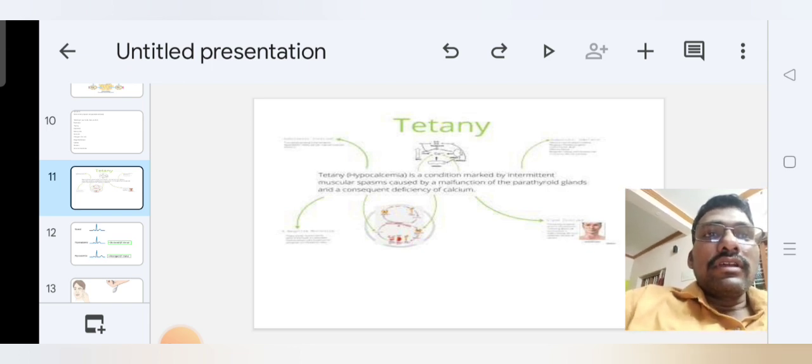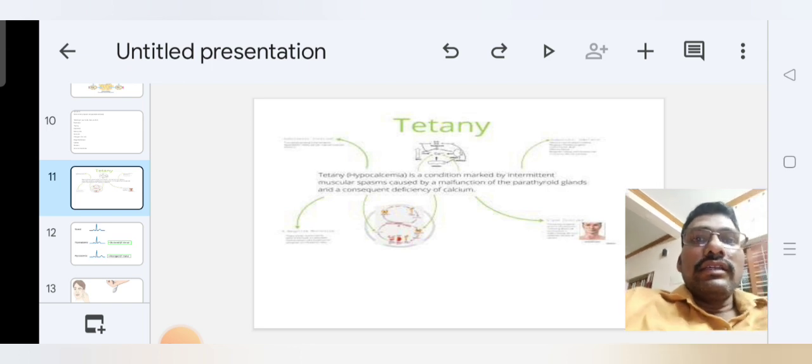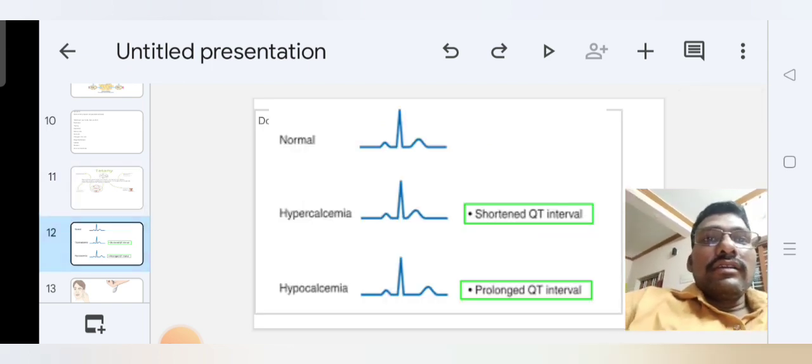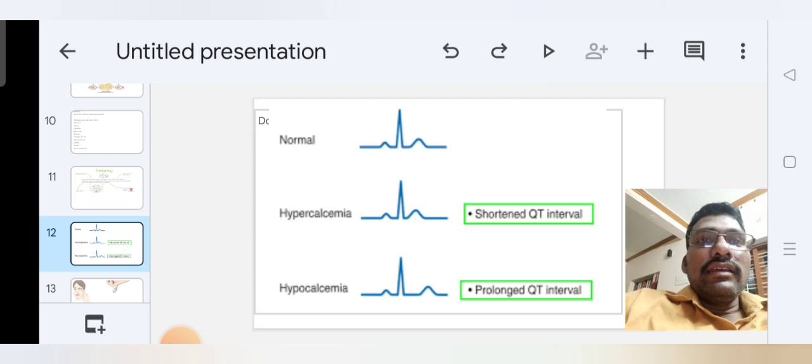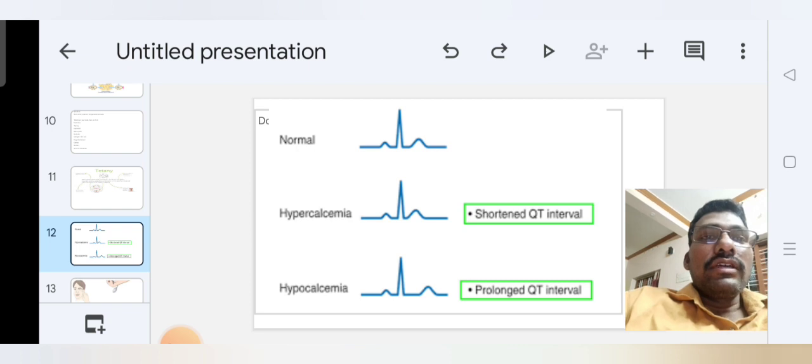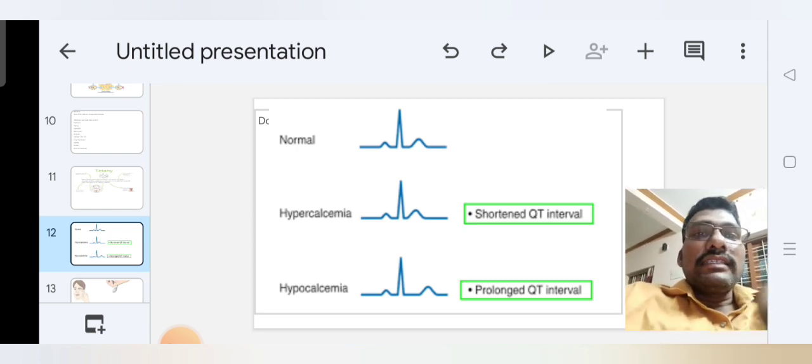Tetany is a condition marked by intermittent muscular spasm caused by malfunction of the parathyroid gland and consequent deficiency of calcium. Intermittent muscular spasm is called tetany. On ECG, hypercalcemia shows a shortened QT interval, but hypocalcemia shows a prolonged QT interval.